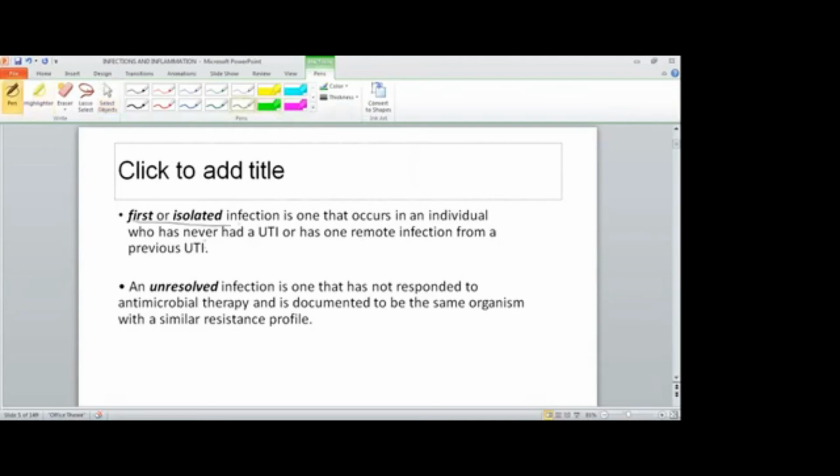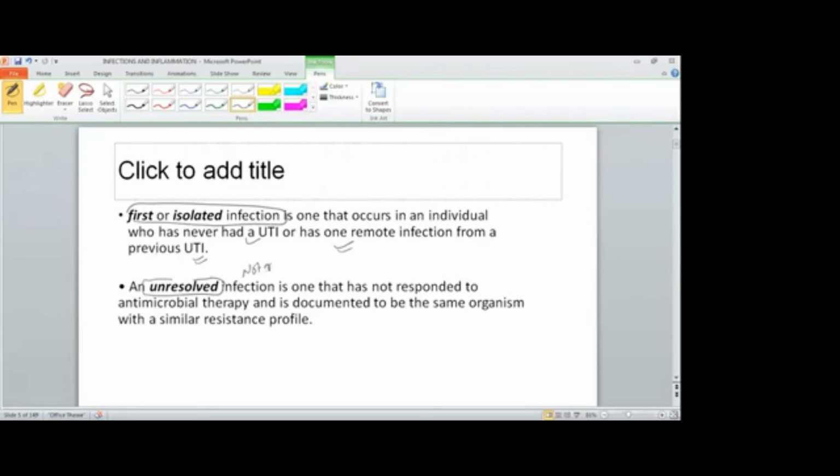So what is first or isolated infection? It is the first time that the individual has got the UTI, or he has had the infection resolved from before, like he had a UTI 3 years back, and now again he got a UTI. It means that is first or isolated infection: the individual never had a UTI, or had one remote infection from a previous UTI. And the second thing is unresolved UTI, where the patient has not responded to antibiotics. That is unresolved, and it is because of the same organism with a similar resistance profile.